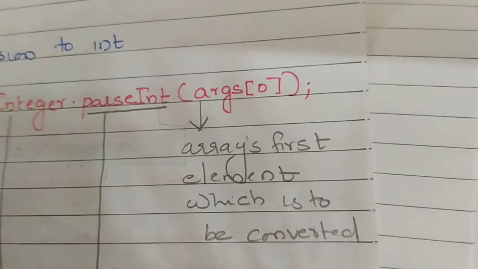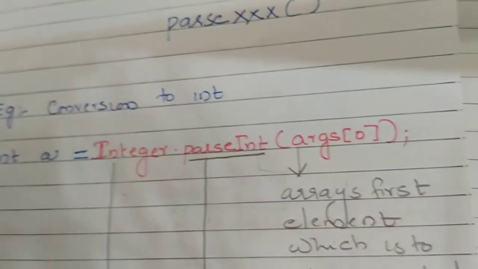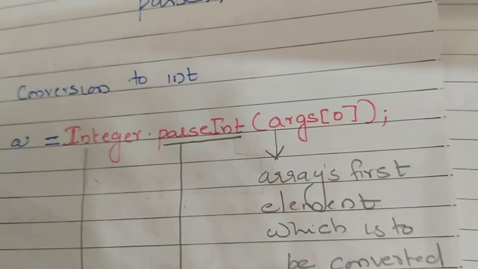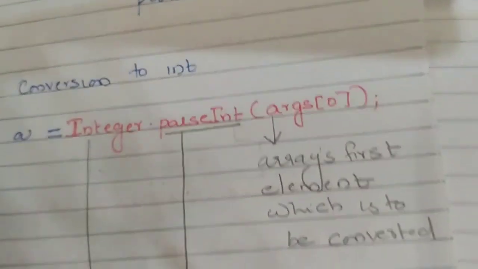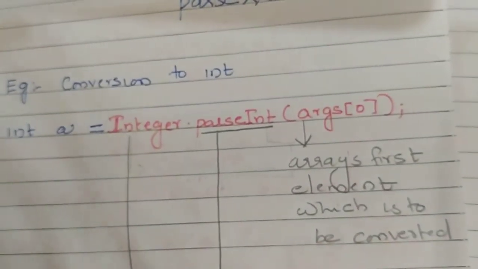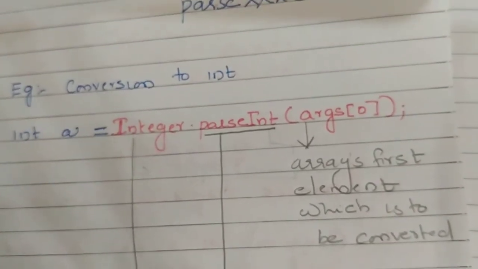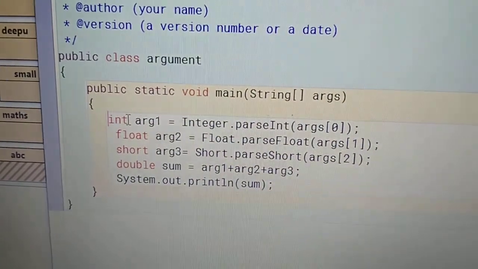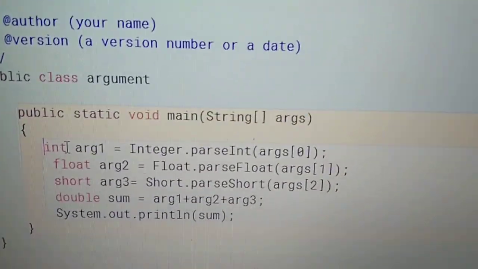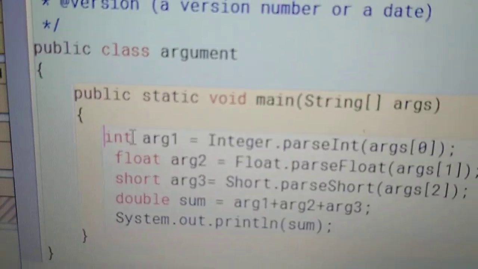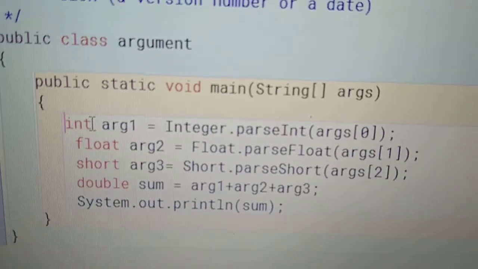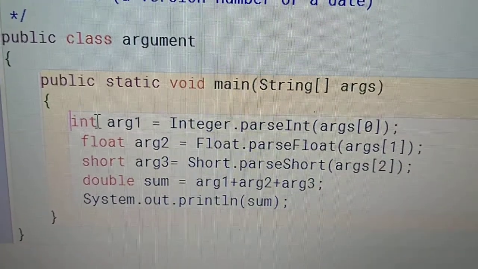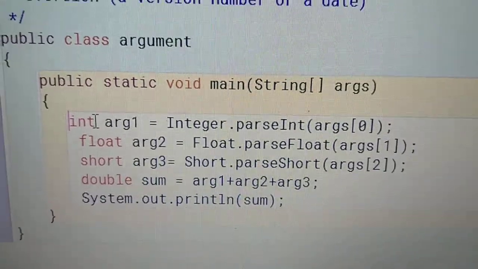So whatever value you have to convert into an integer or any other type, you have to write inside the brackets. I will show you an example. Here I have written a program with these three conversions. See, the first value, args[0], the first element, I have to convert into an integer. That is why I have written Integer.parseInt of.